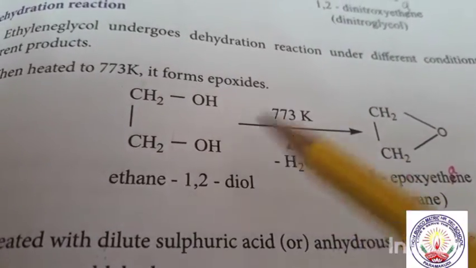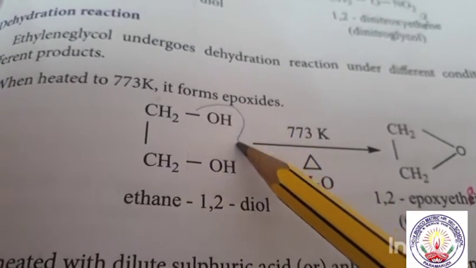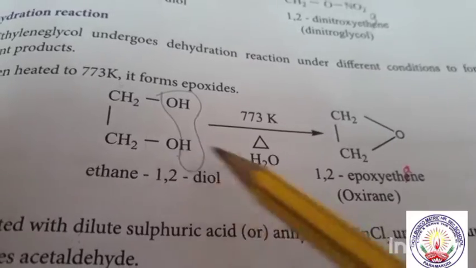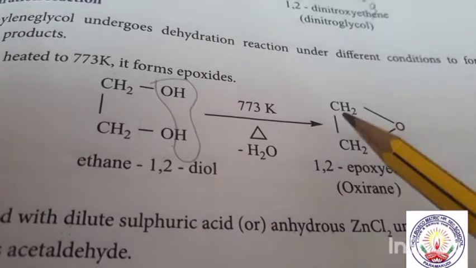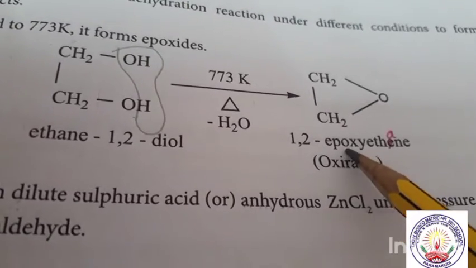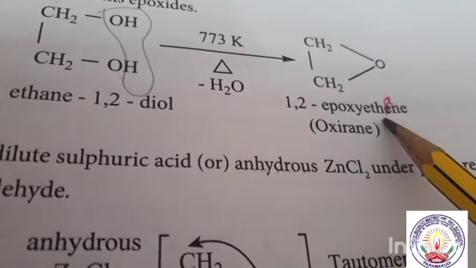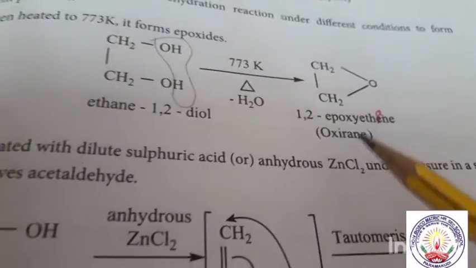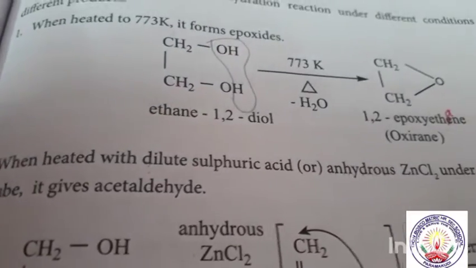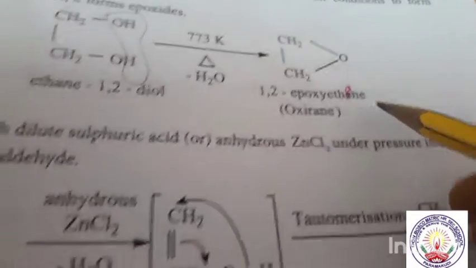So here from here O, HO and H are removed. So remaining is O, so we are getting CH2, CH2 with O, 1,2-epoxyethane. And this is a cyclic compound. This is also called epoxide.